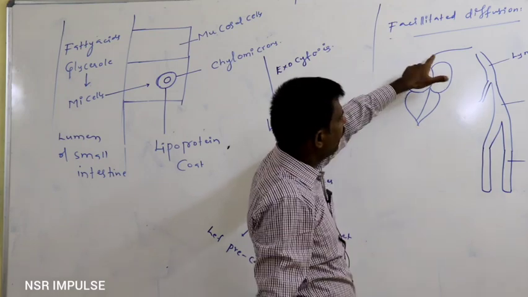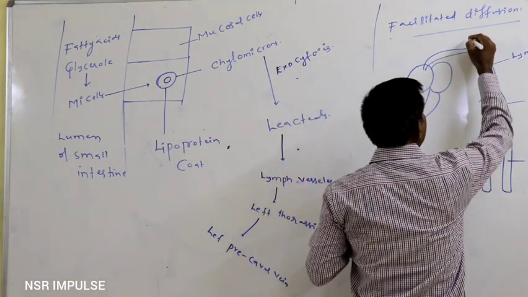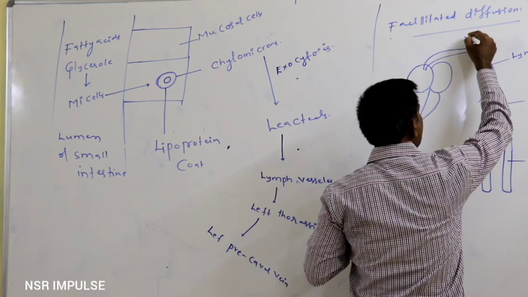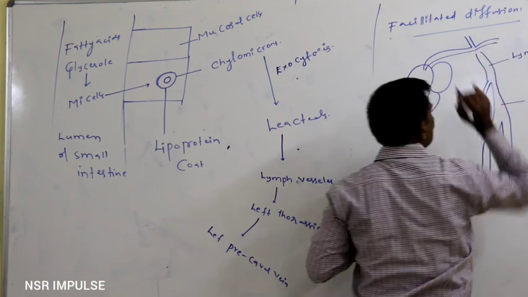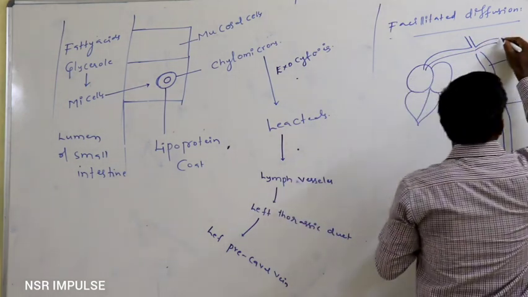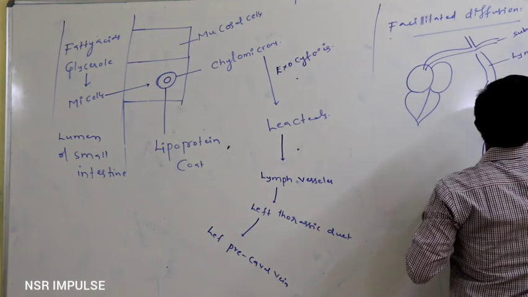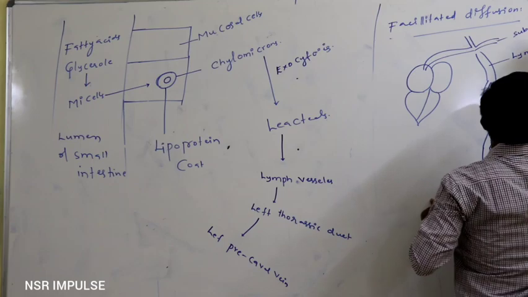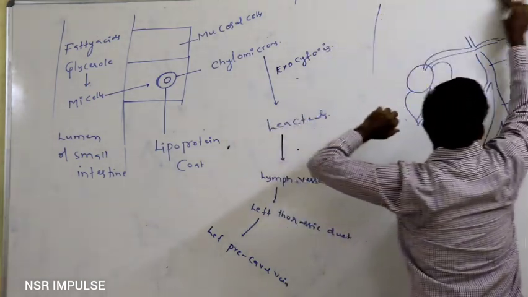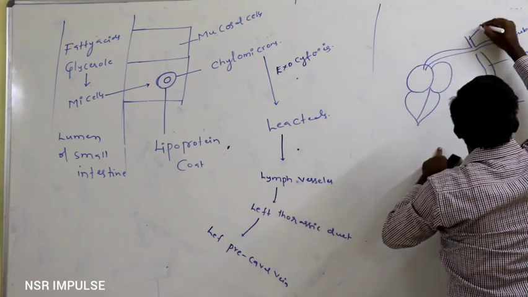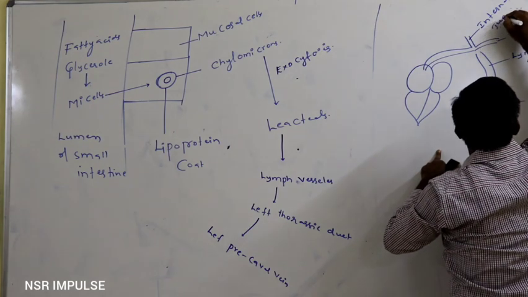Just assume this is the left vena cava vein, this is the internal jugular vein, and this is the subclavian vein.